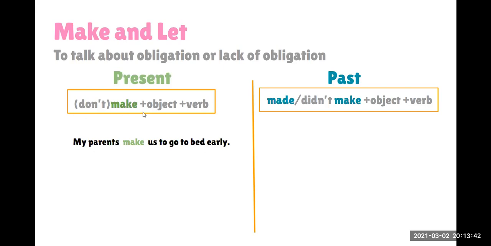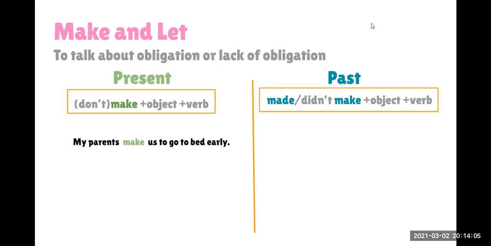What can you say with make? Okay, for example, talking about your family, what can you say with make or with don't make? I want you to use make or don't make, talking about obligation or lack of obligation.